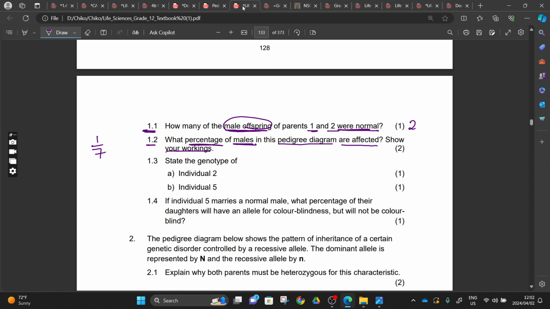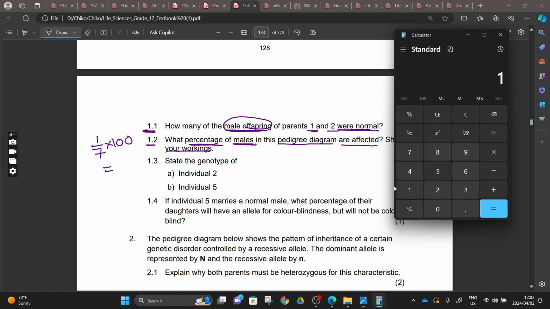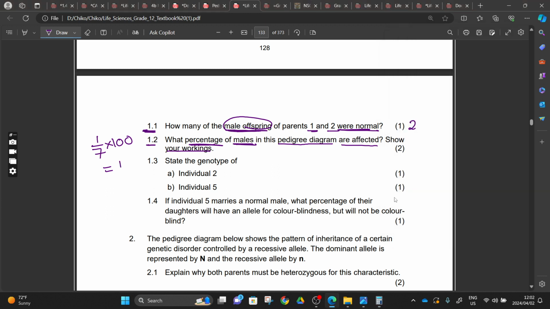But they want a percentage. We know that a percentage has to be multiplied by 100. And the answer will be, let me go to my calculator fast. It's 1 divided by 7 multiplied by 100. It will be 14.3%. This will be the percent, right?